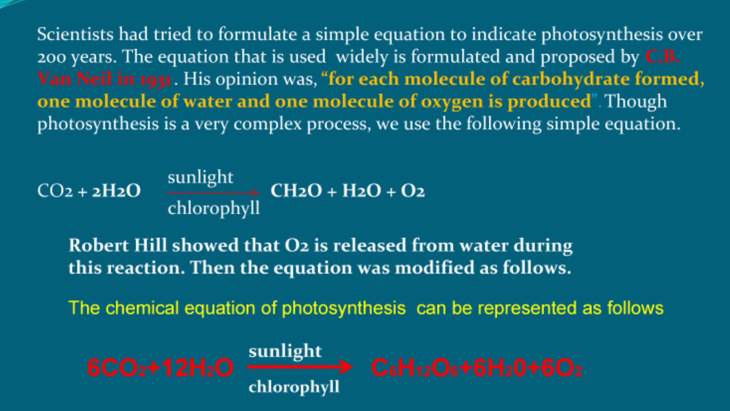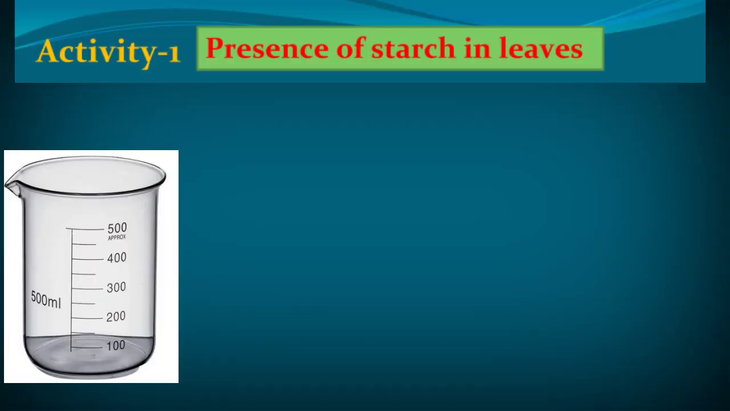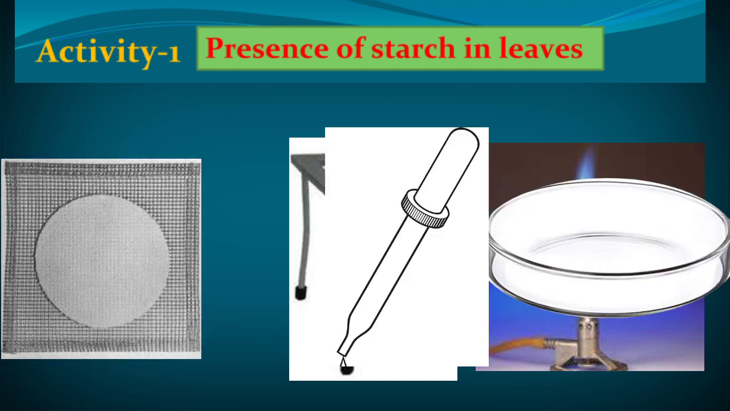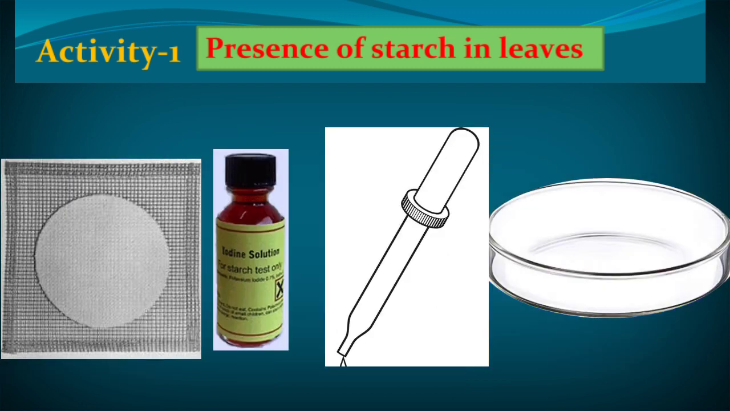It's a simple carbohydrate. This simple carbohydrate, the glucose molecule, is converted into complex starch molecules, and this starch is stored in the plant body parts. It is used as food for animals and human beings. Next we have activity number 1, the presence of starch in leaves. We need some materials: beaker, test tube, tripod stand, Bunsen burner and gas, iodine solution and a petri dish.